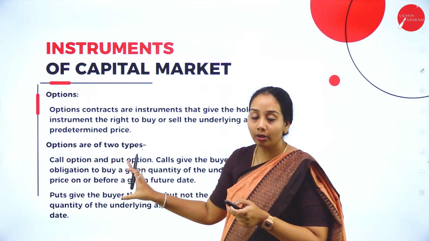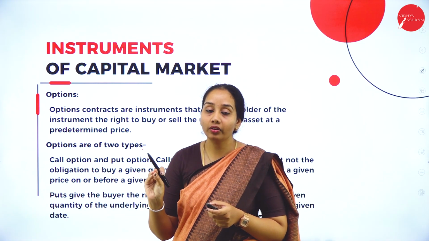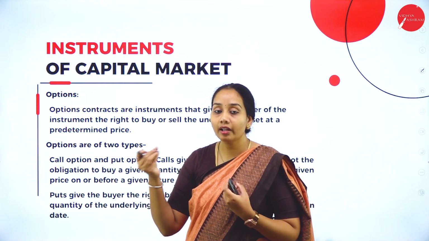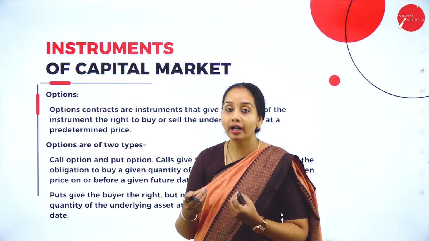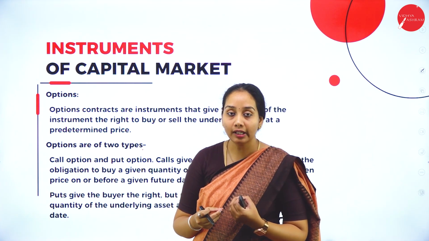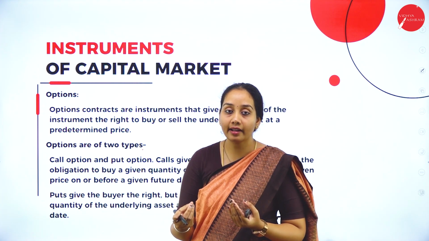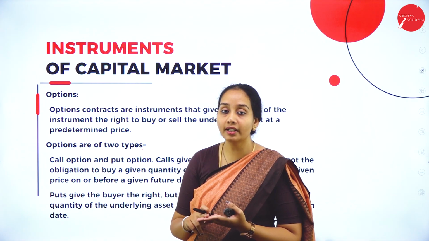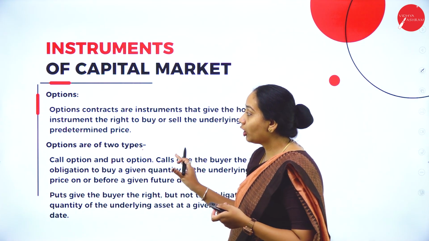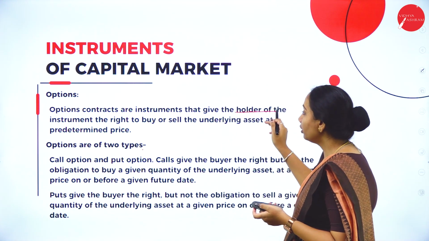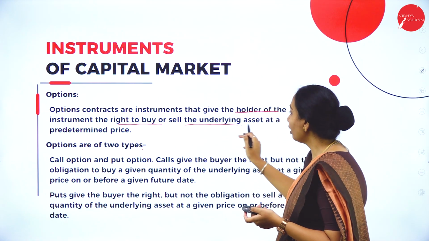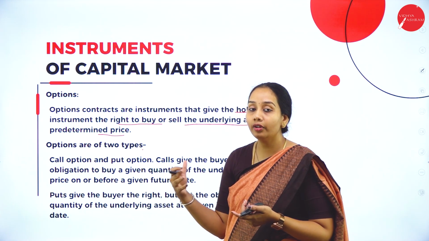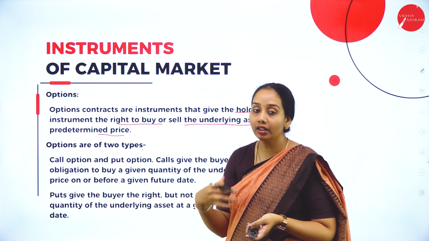Okay, so we'll talk about the next topic called options. You can understand the name itself, option. Here the option will be in the hands of a buyer regarding the buying or selling of an asset. You can sell any kind of underlying asset like stocks, bonds or shares, or any kind of instrument that has money worth. The option is a contract or instrument that gives the holder the right to buy or sell the underlying asset at a predetermined price. The buyer has the right whether to sell or purchase the product at a predetermined price.